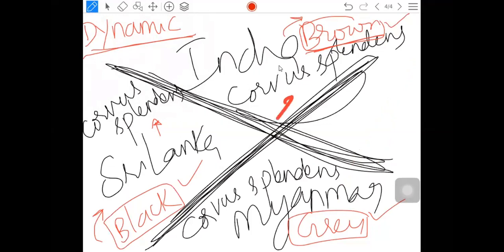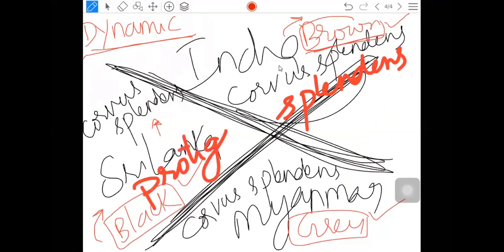The subspecies of India is splendens. The subspecies of Sri Lanka is protagator. The subspecies of Myanmar is insolens.